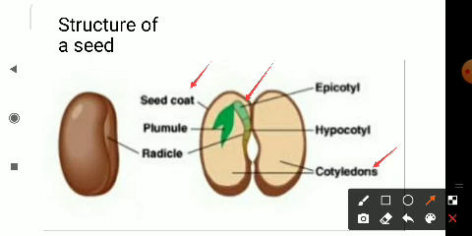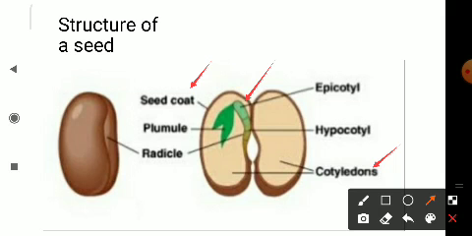Understood? So the two leaves which are present inside the cotyledons are called seed leaves, or they are also called the baby plant. So inside we can observe that there is a baby plant present inside the seed.